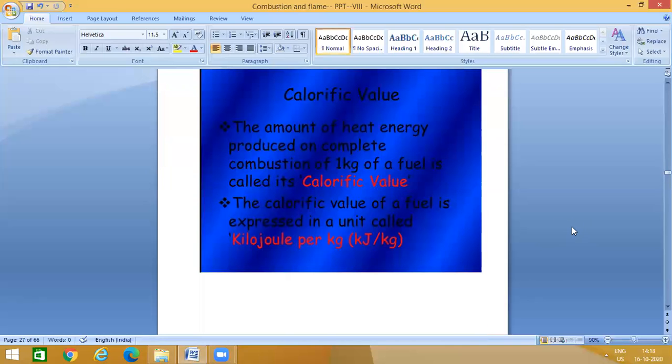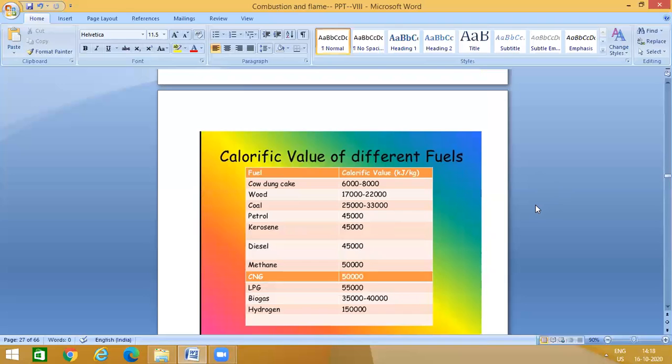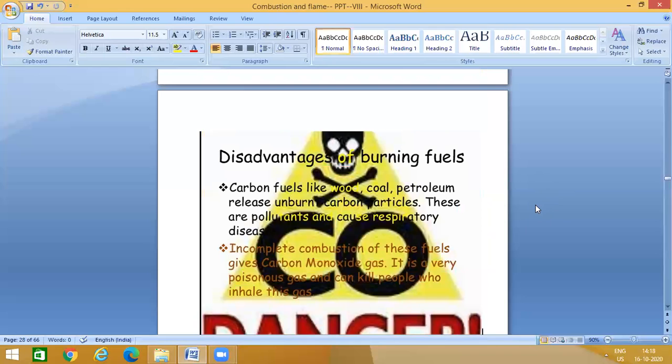So calorific value means nothing but the amount of heat energy produced on complete combustion of 1 kilogram of a fuel. That is called calorific value. So it's different for different fuels. Clear? Then what are the disadvantages of burning fuels?